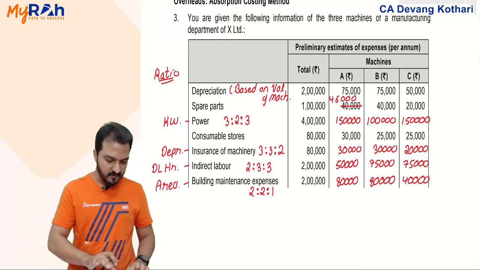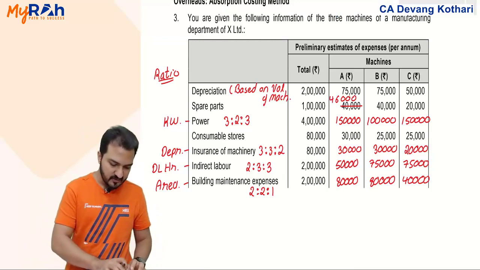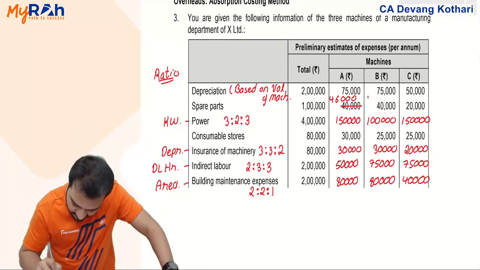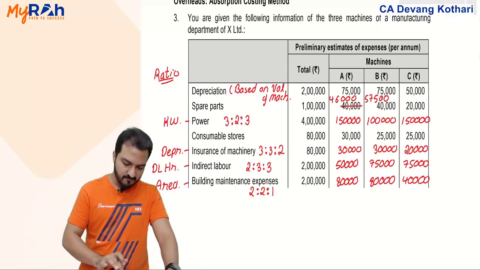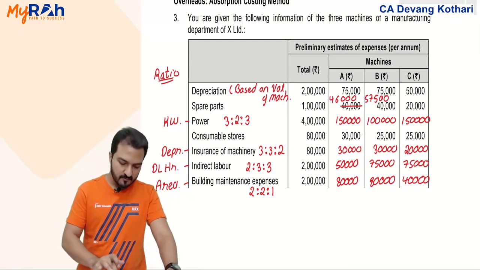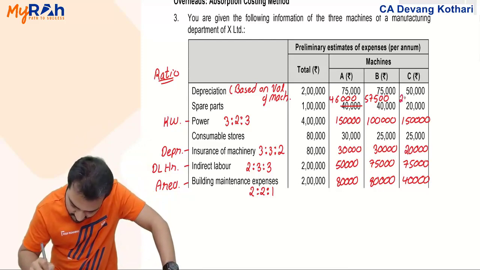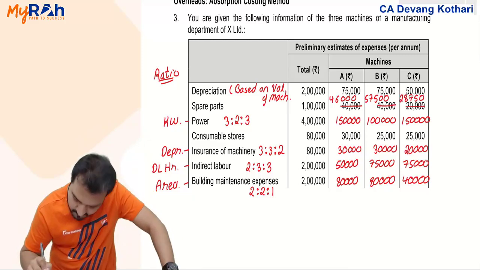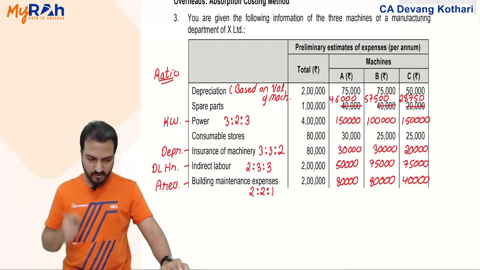In machine B, 40,000 plus 15% price increase and plus 25% consumption increase, so that makes it 57,500. And machine C, 20,000 plus 15% price increase plus 25% consumption increase, 28,750 becomes my new value of spare parts there. Done? Okay.